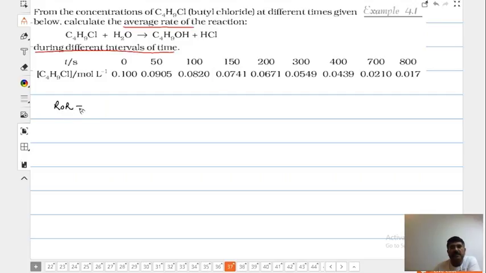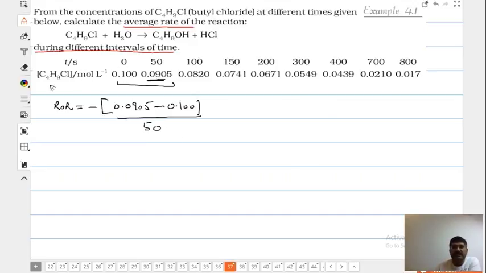Rate of reaction. It is the reactant, right? Minus, what is this? Final. What is final? 0.0905 minus 0.100. I'm taking this divided by time, beta. How many seconds? 50 seconds. This is between this and this. So now I'm calculating between this and this.